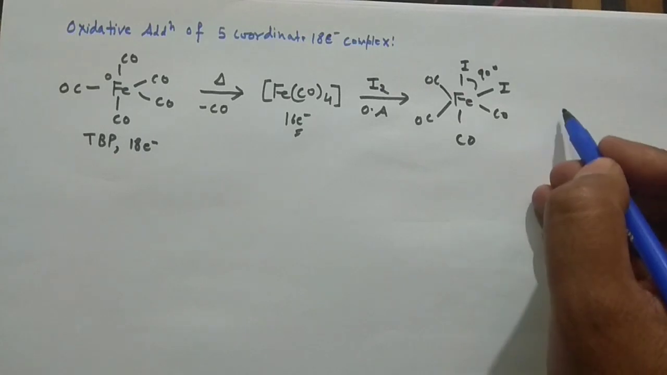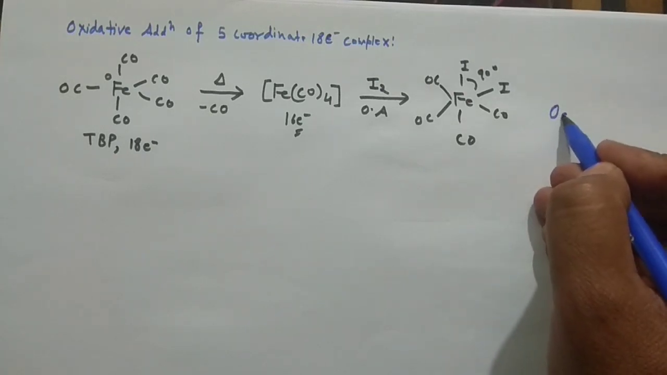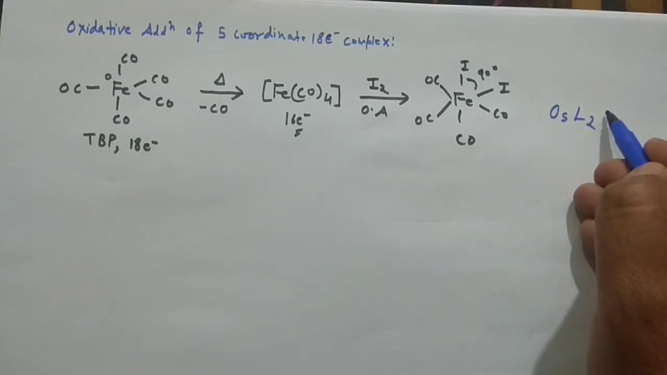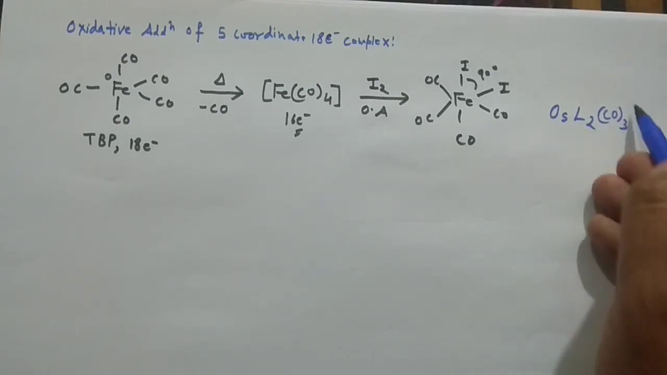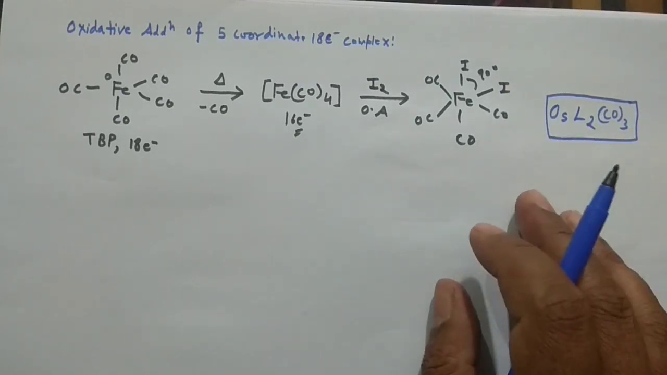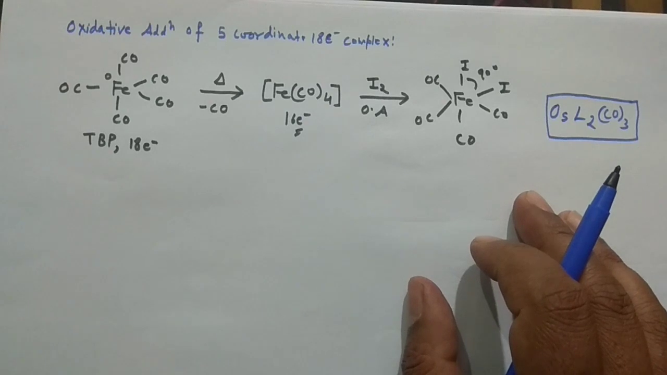Say you are having osmium L2 (CO) whole thrice. Say you're having this one. So you can do the reaction by this also. Okay. So this is something very, very important.